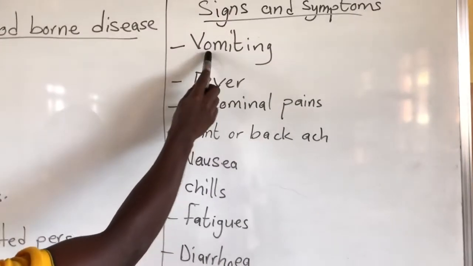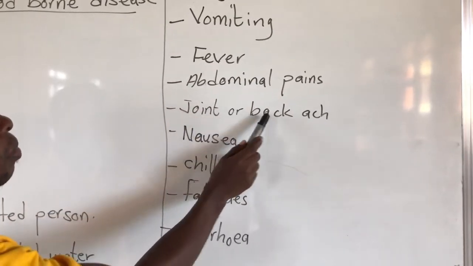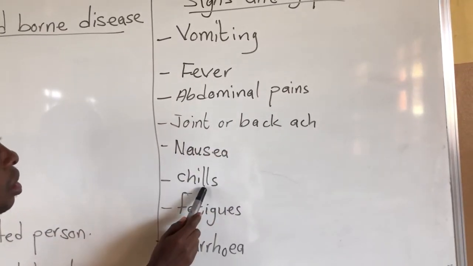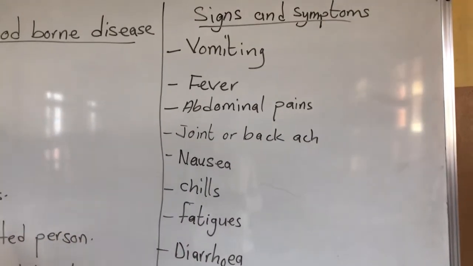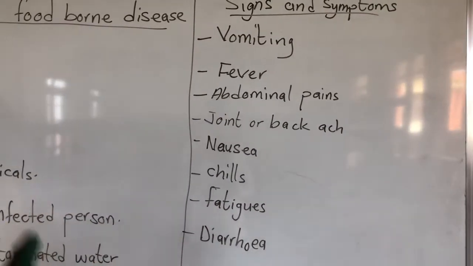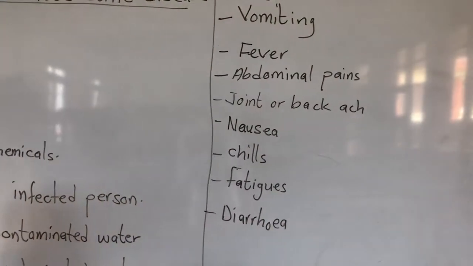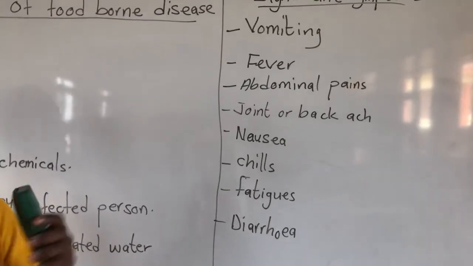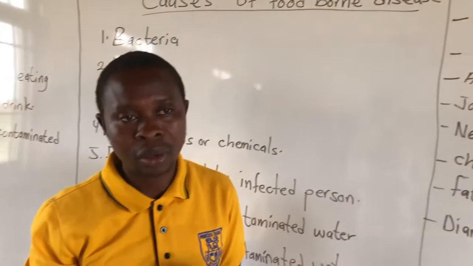Then we have vomiting, fever, abdominal pains, joint or backache, nausea, chills, fatigue, and what? Diarrhea. Very good. These are signs and symptoms. So when you are having any of these signs, it means you have eaten, directly or indirectly, contaminated food. Okay, very good.